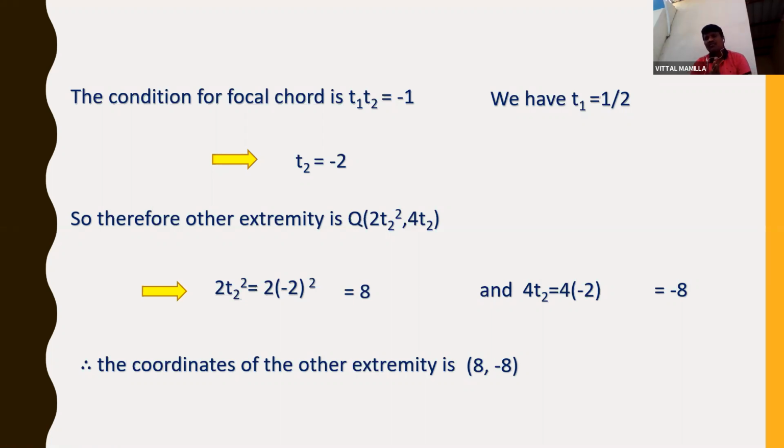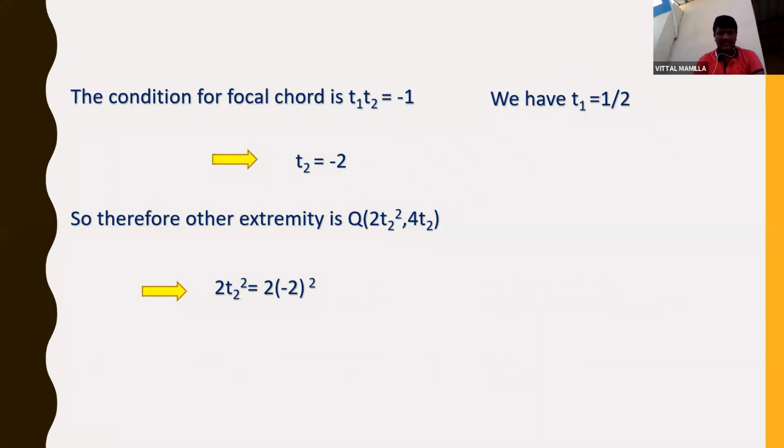Understand, students? What is the main important point in this? Whenever a focal chord is given, to find the extremity you need to use the formula T1 into T2 is equal to -1. Using this, you will get a 1 mark or 2 mark question in the MSET or IIT. Also you will get problems based on this T1 T2 is equal to -1 condition. Okay, let us see once again, students.